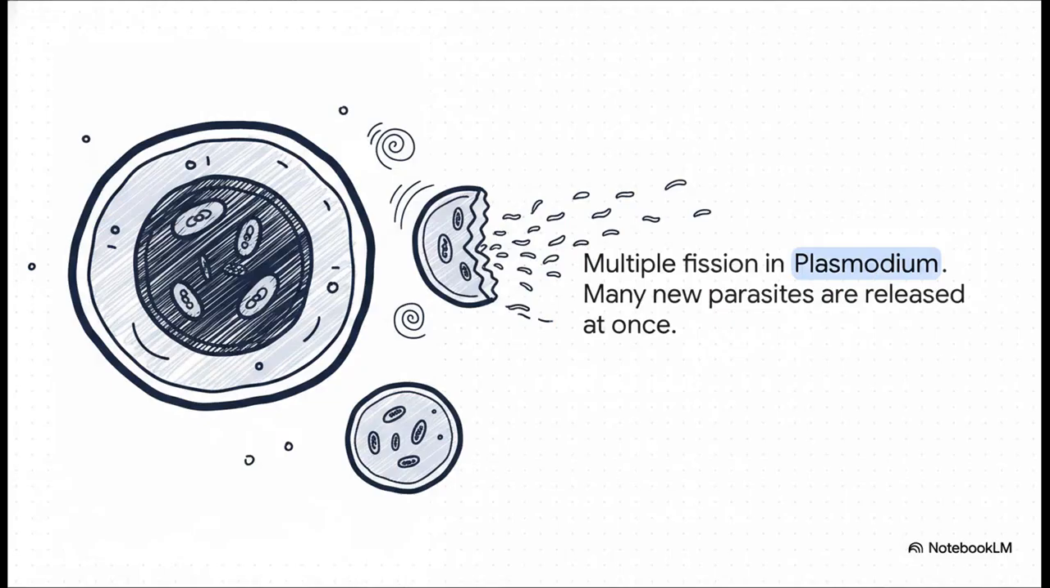A very important example of this is Plasmodium. This is the parasite that causes malaria. What happens is that the organism forms a protective wall around itself called a cyst. Inside this cyst, the nucleus divides repeatedly to form many smaller nuclei. And then when conditions are favorable, the cyst breaks and all these many daughter cells are released at once. You can imagine why this is a very useful strategy for a parasite living inside a host.